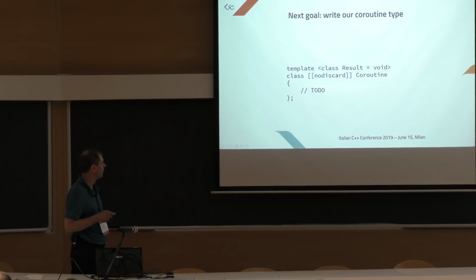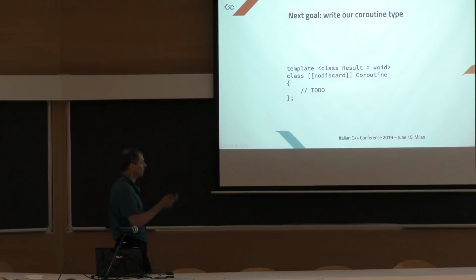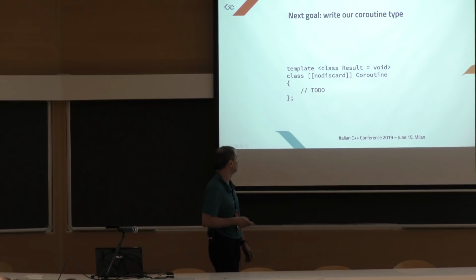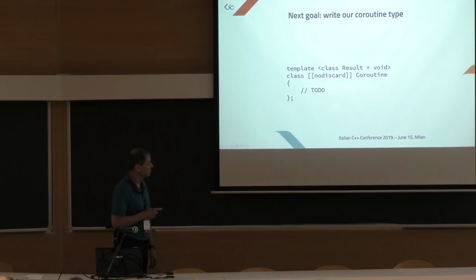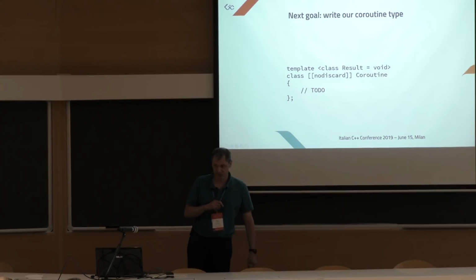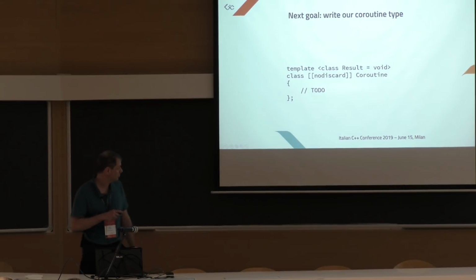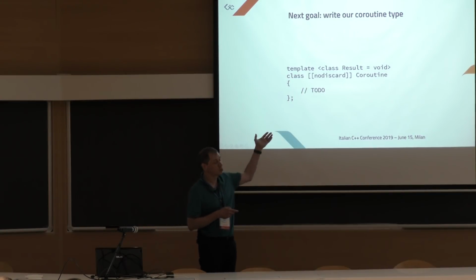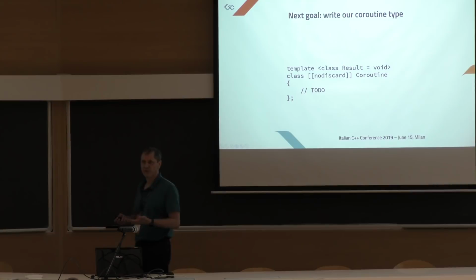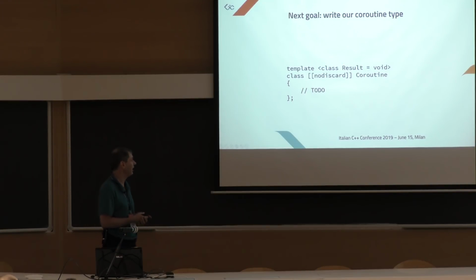The coroutine type, we always see that we have a template argument which will hold the result that we are going to pass out of the coroutine. I like to use the nodiscard attribute on all my coroutine types. It helps find some nasty bugs, so I encourage you to do so. Since a coroutine object is returned from a coroutine function, it is usually an error to discard the return value.